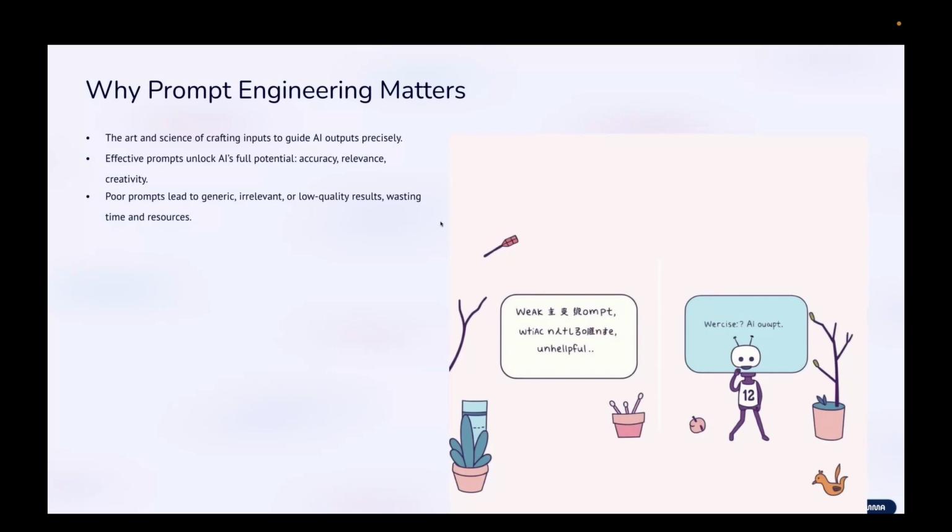So yes, it is the art and science of crafting inputs to guide AI outputs precisely. Effective prompts unlock AI's full potential. It ensures that the output that we are getting is accurate, relevant, and creative. Poor prompts lead to generic, irrelevant, or low quality results, which are fine if you are just asking silly questions. But if you are actually using generative AI for your work, that's not how you should be working with it. So yes, this is what we are going to be talking about in this course.